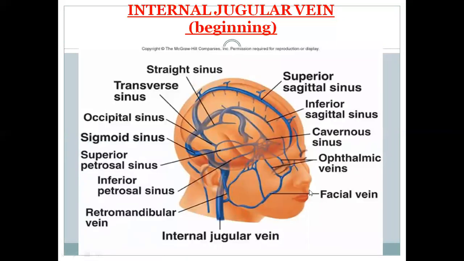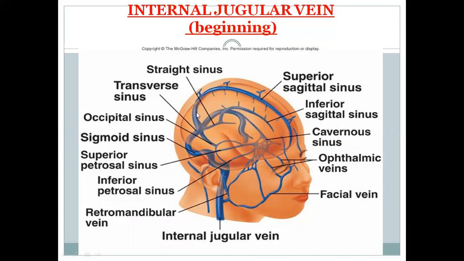So how is the internal jugular vein formed? This is the superior sagittal sinus on the fixed part of the falx cerebri, which continues as the right transverse sinus, and this is the inferior sagittal sinus, which joins with the great cerebral vein and forms the straight sinus. This is present in the free edge of the falx cerebri, and this straight sinus continues as the left transverse sinus.